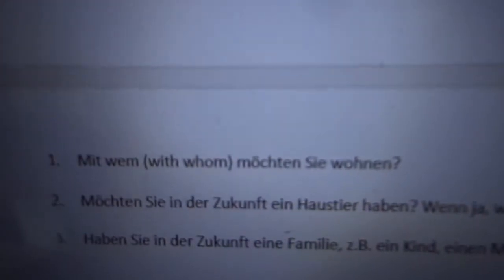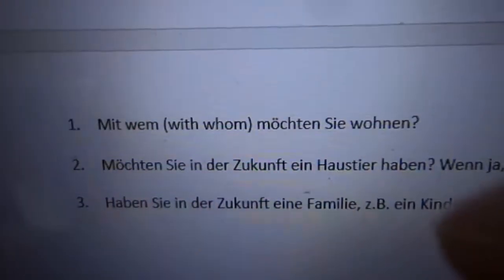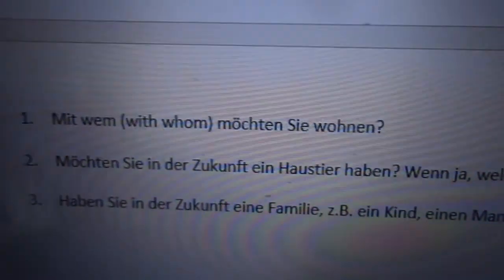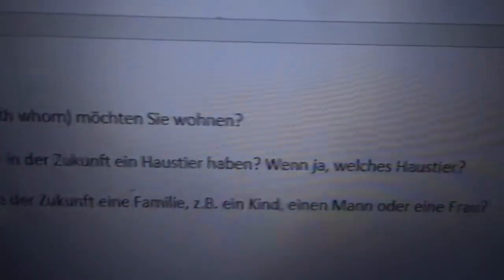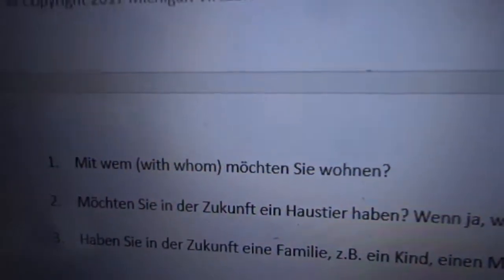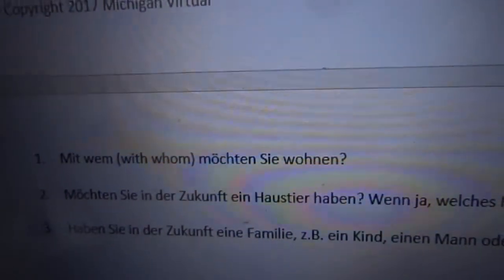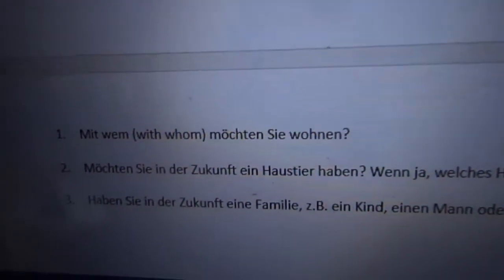Say the student answered all these 1 through 6, and then they started putting the answers to these in here. And then we have this last question: Haben Sie in der Zukunft eine Familie? Zum Beispiel ein Kind, einen Mann oder eine Frau? Imagine that they answered number 2, and they said, Ja, ich möchte einen Hund haben. Ja, ich möchte eine Familie haben.